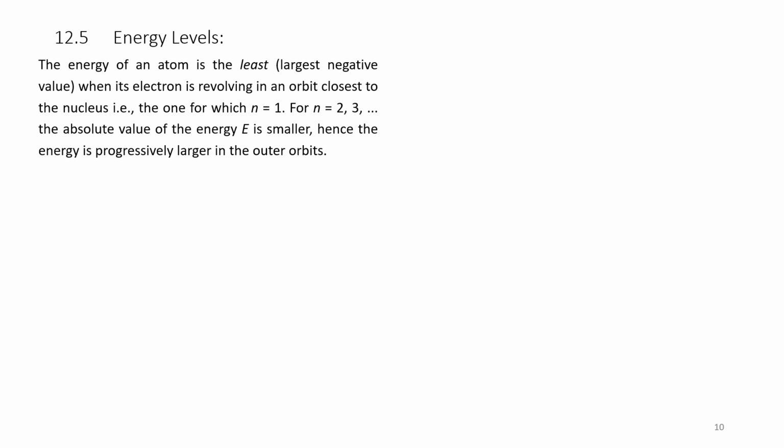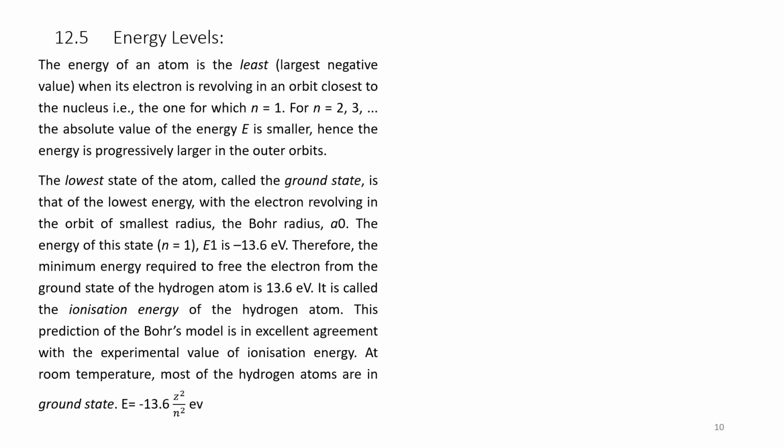For other values of n like 2, 3, etc., the absolute value of energy is smaller. Hence the energy is progressively larger in outer orbits. As we move outer and outer, the energy becomes larger and larger. That we will see in the calculations.